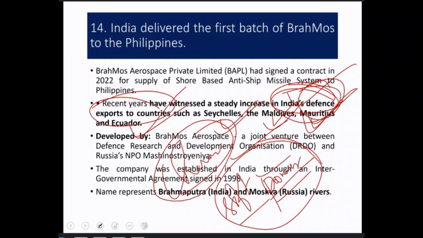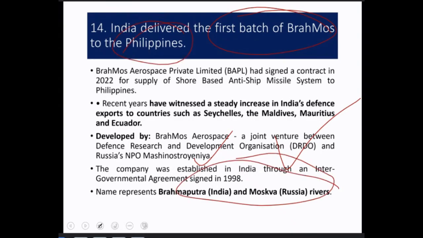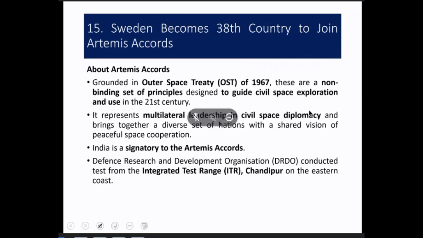Okay, so you should read this mostly from a conceptual understanding point of view. The main point is that BrahMos Aerospace is a joint venture between DRDO and Russia. It is a supersonic missile, and for the first time, the first batch of BrahMos is given to which country? The Philippines. And BrahMos is named after two rivers, the Brahmaputra from India and the Moskva from Russia. Okay, so we can stop here for today, and if you have any doubts, I have opened up the microphone for discussion.